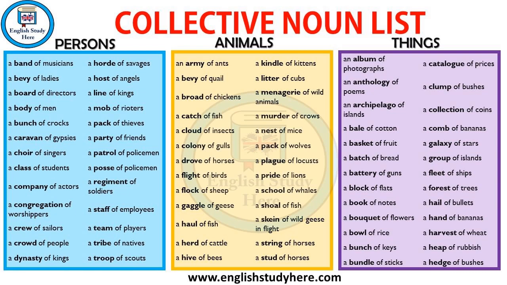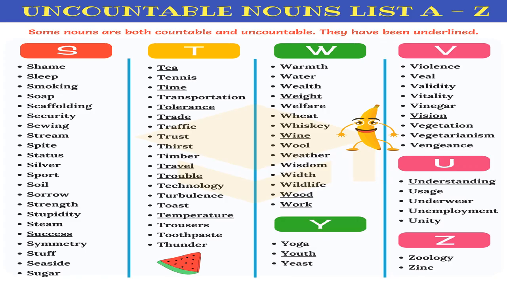They've given examples here. For persons, like a band of musicians, a bevy of ladies, a board of directors. For animals, an army of ants, a litter of cubs, a brood of chicken. For things, a clump of bushes. We wrote a bunch of flowers. So anything, that is when you have many together. A bunch of keys, a bowl of rice. So these are collective nouns.